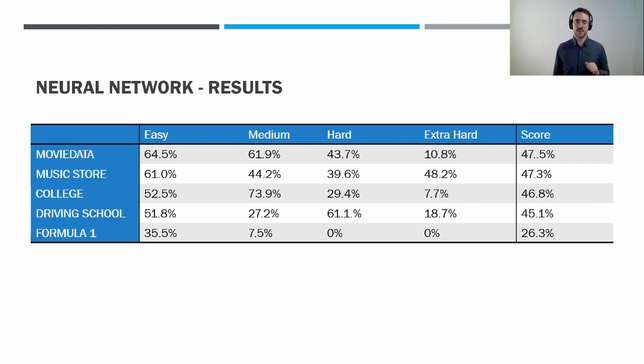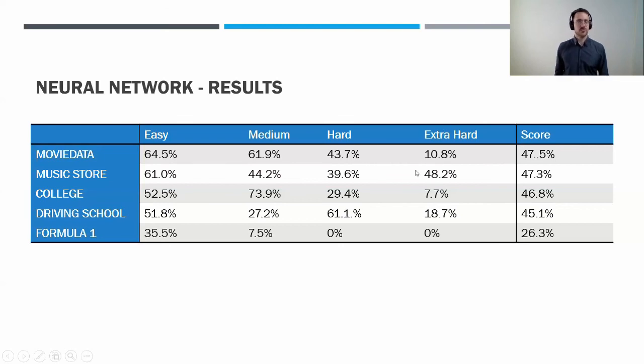I won't go into the details about the specifics of the neural networks because I don't have enough time, so I will just show the score. We classified the operation trees according to some hardness criteria. These are just heuristics based on how many operations there are and so on in the tree. As you can see, the overall accuracy is almost 50%. That means in 45 to 50% of the cases, the neural network was able to create a tree that, if executed against the database, results in the same result as the gold tree.